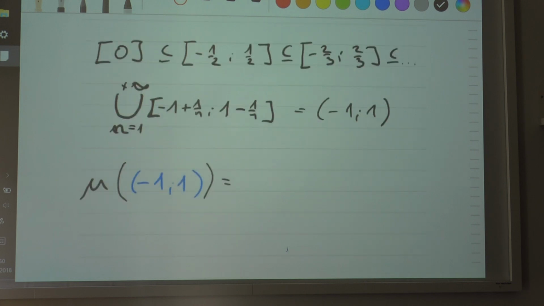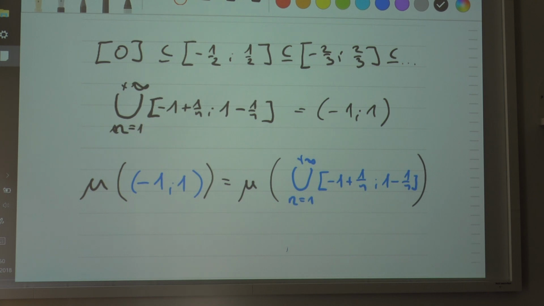So this will be the length of the countable union, from n equals 1 to plus infinity, of these intervals. So you have negative 1 plus 1 over n for the lower bound, and 1 minus 1 over n for the upper bound. That's quite obvious because if these two sets are equal, then the images must also be equal, right?